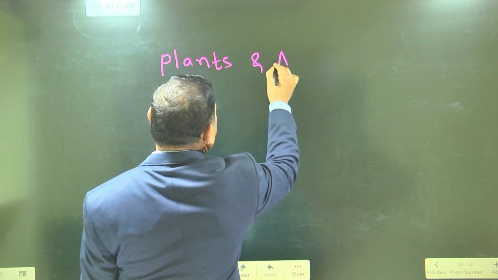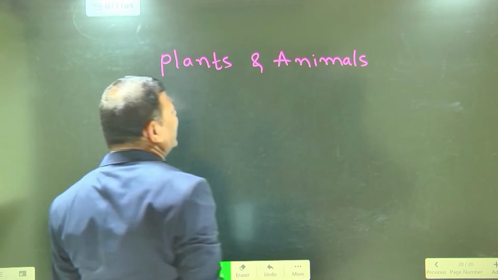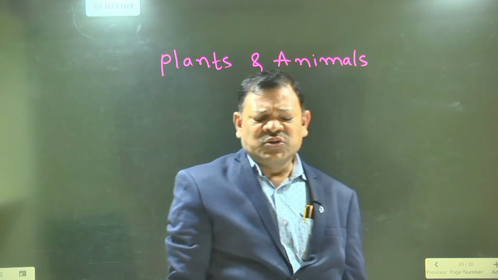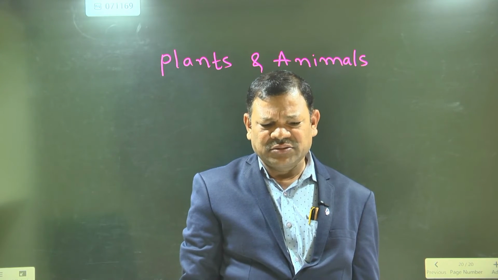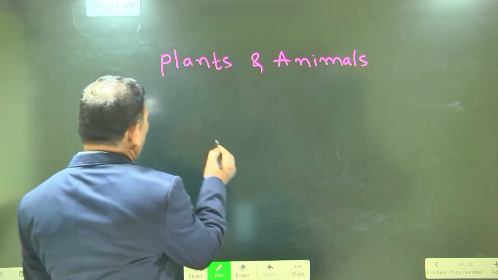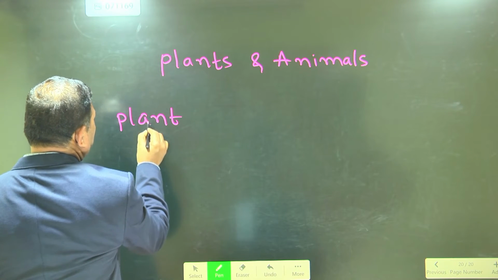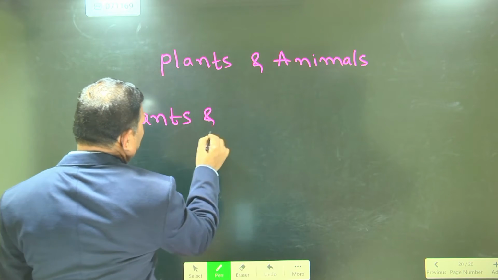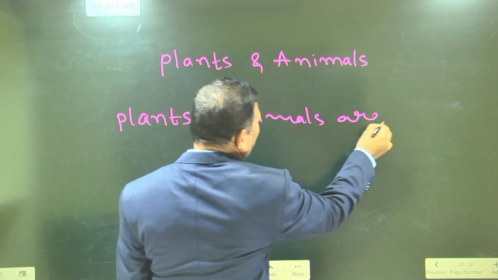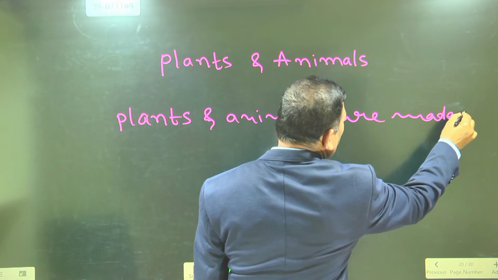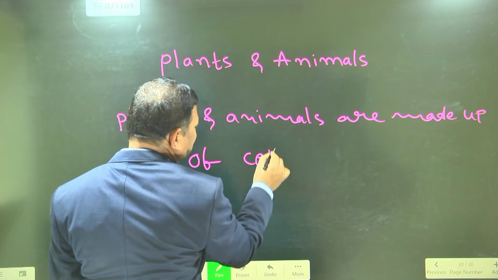In biology, we study plants and animals. These plants and animals are made up of what? Plants and animals are made up of cells.